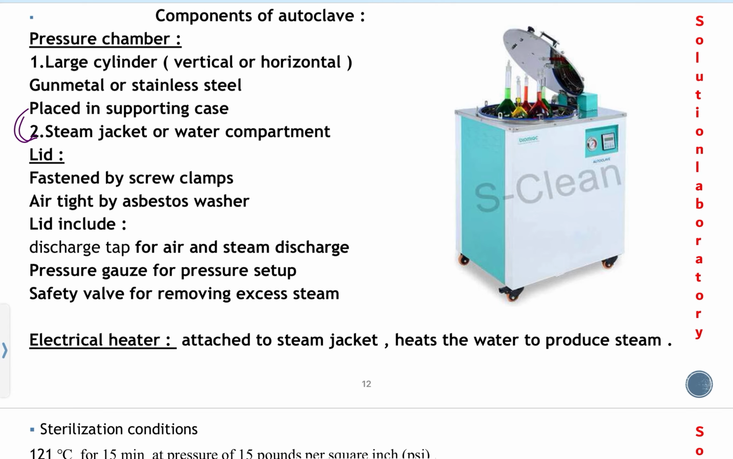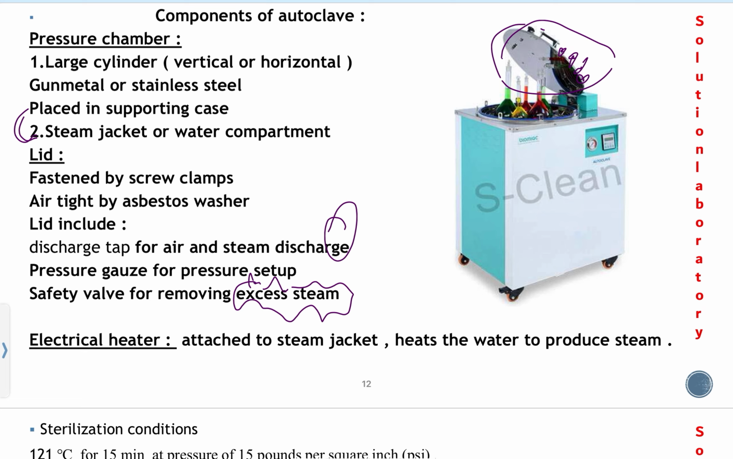Lid. What is the lid? This is the lid. The lid is fastened by a screw clamp. Here we see the screw clamp to close this lid, and this lid should be airtight, which is maintained by the asbestos washer. The lid includes some tubes, like a discharge tap for air and steam discharge, a pressure gauge for pressure setup, and a safety valve for removing excess steam during the autoclave process.